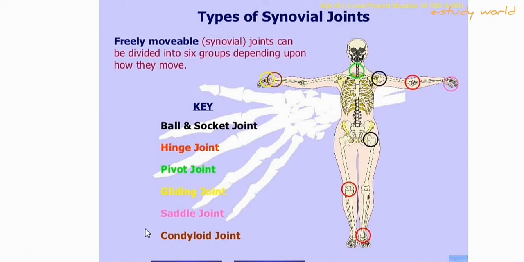And the condyloid joint. As you see in the case of the jawbone and temporal bone, this is the condyloid joint. Condyloid joint is a very interesting joint which allows only single plane movement. This is also an important joint.